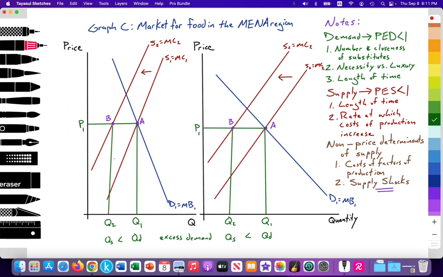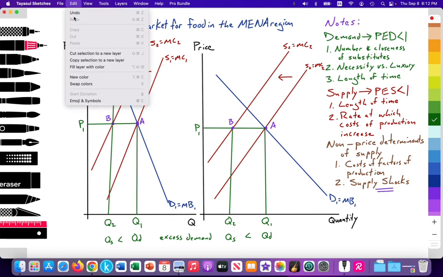And excess demand also highlights that there's an under allocation of resources. If you wanted to remember, I can highlight that as well. Perhaps it's a little bit better to see here, but I can highlight that here we see that the marginal benefit is greater than the marginal cost. Thus, there's an under allocation.